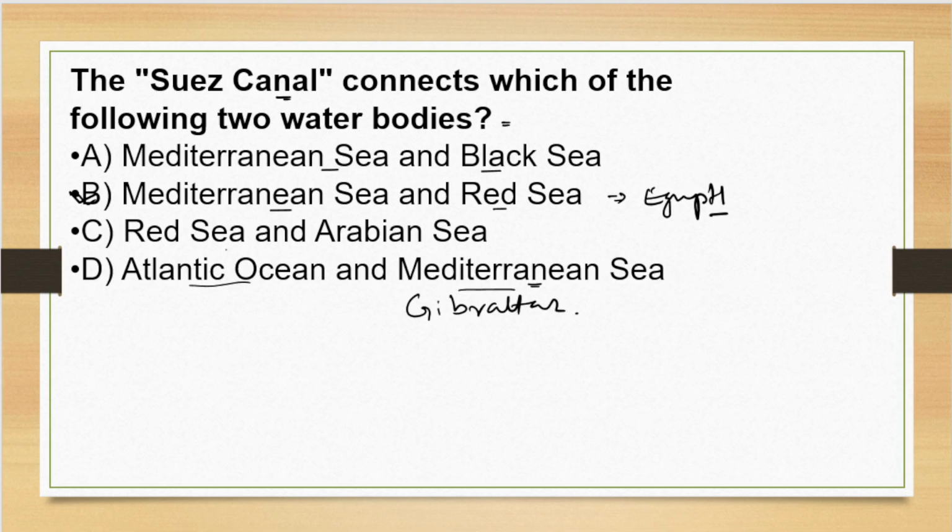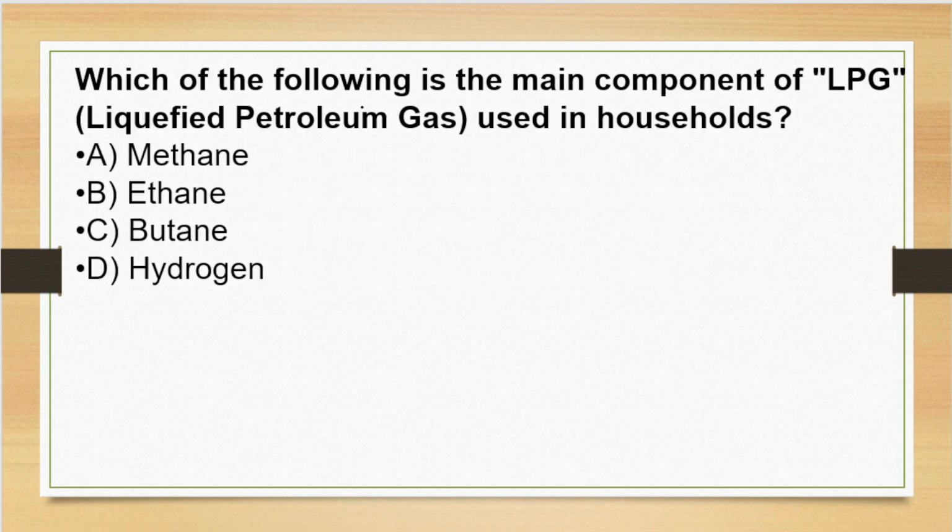Now let's move to the next question. Which of the following is the main component of LPG, liquefied petroleum gas, used in household? The options are methane, ethane, butane, or hydrogen. The correct answer will be option C, butane.